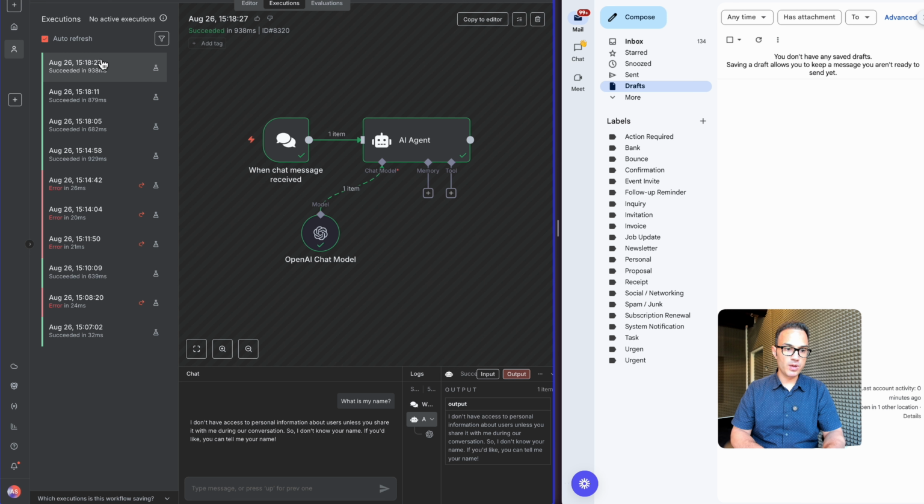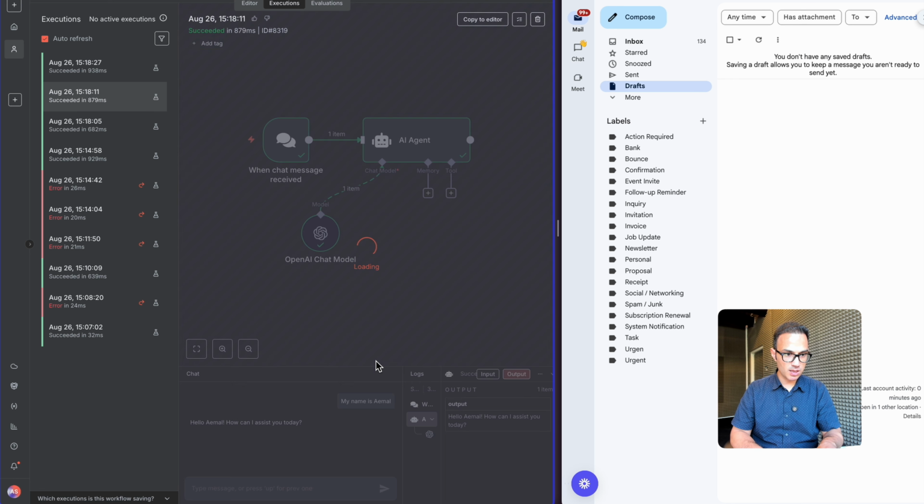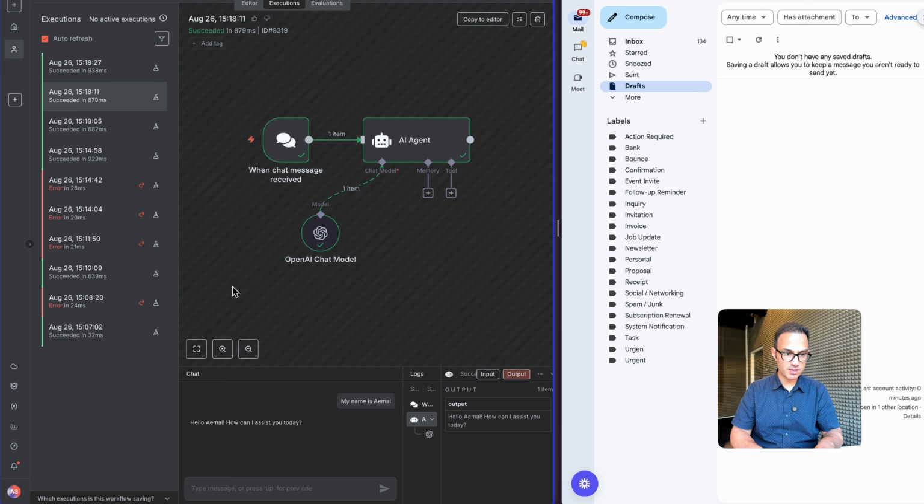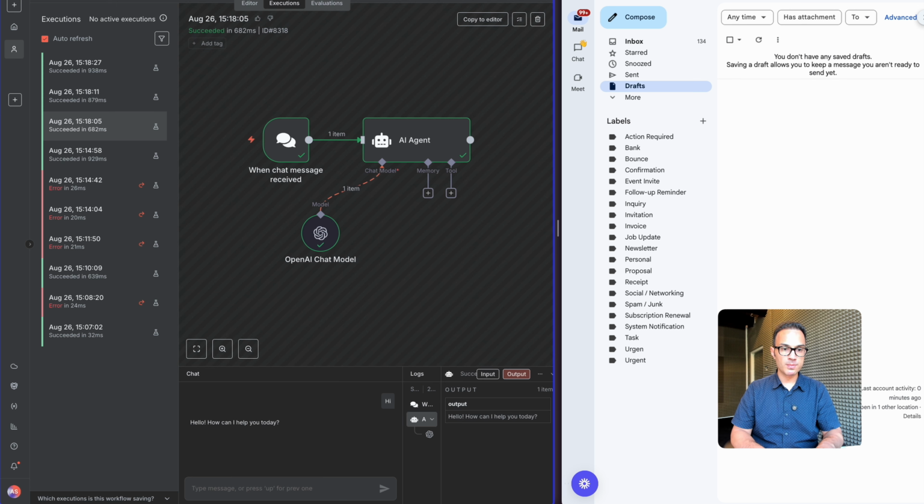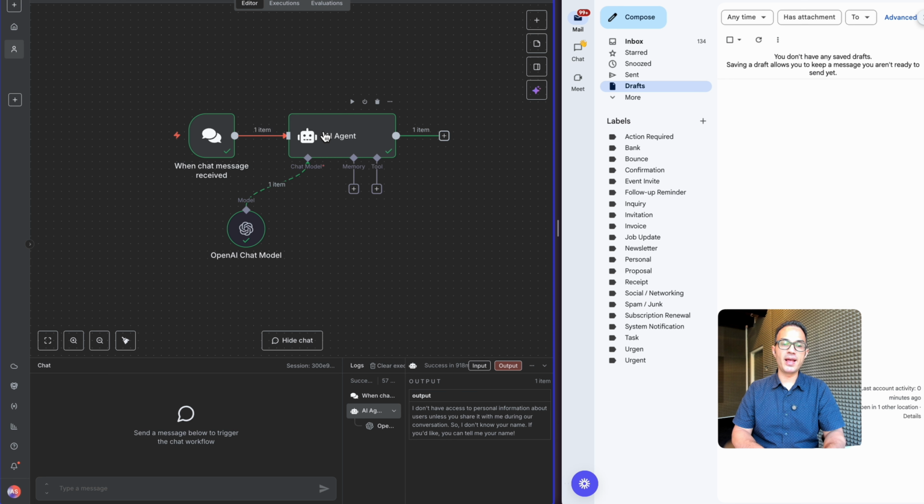So if we go here, the last one that we did, and then if we double check this, you see that there is only one message here. And if we go in the one before, there's only one message. In the one before, there's only one message. In order for an AI agent to remember things over time, we add a memory.